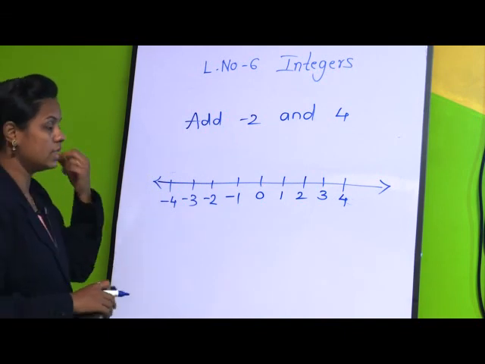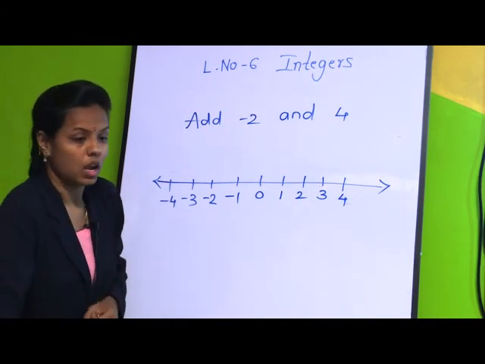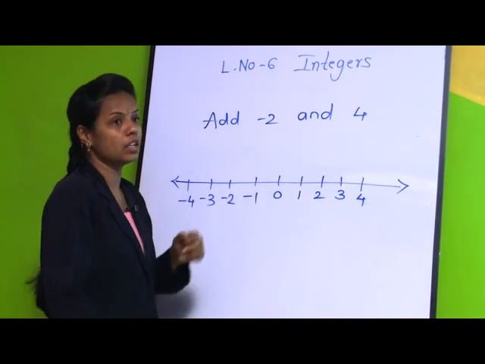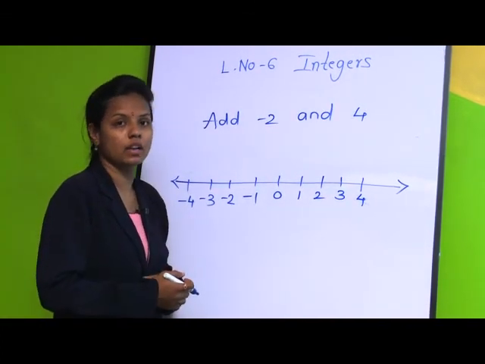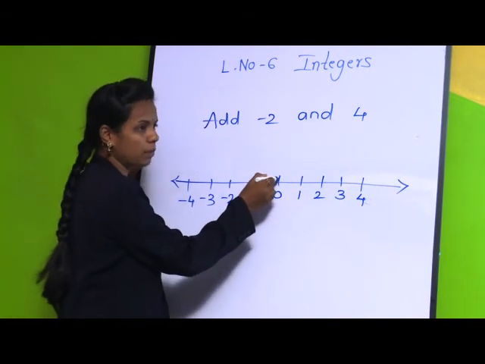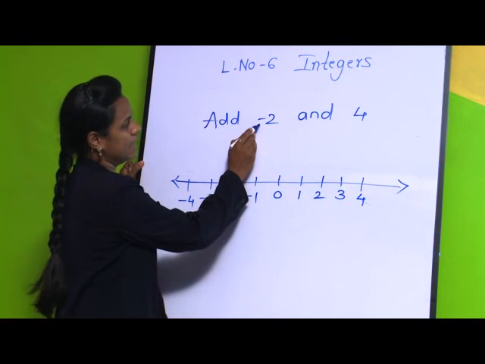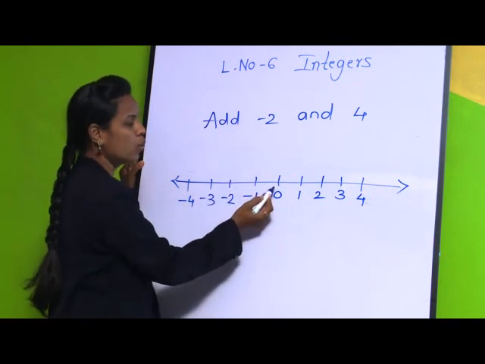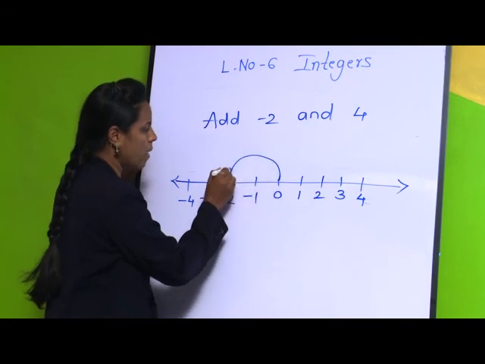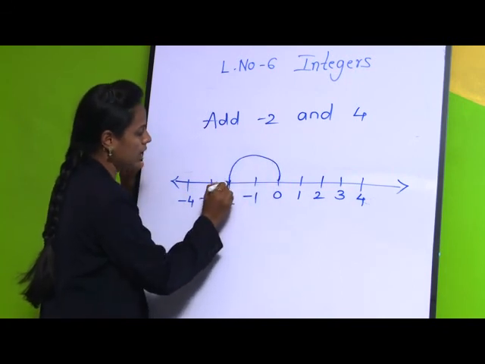Okay. Now see it carefully. We have the integer -2. So from 0 we have to jump to -2, as it is a negative number we have to move towards the left of 0. So it is 0 to -2, we are here.